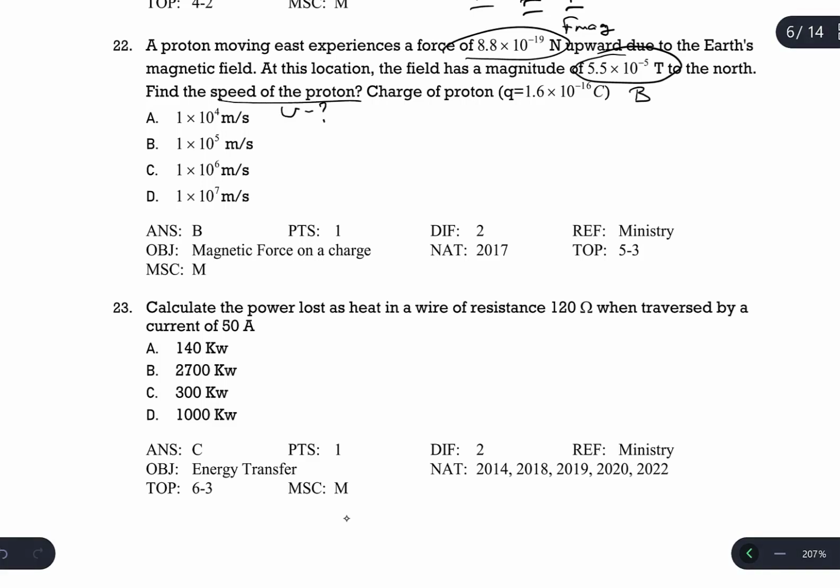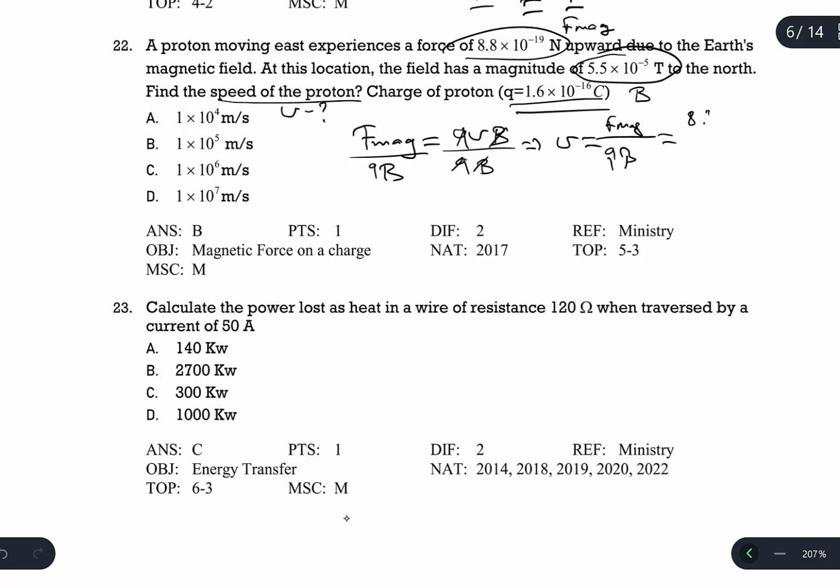Since the charge is also given, we are going to use the equation for calculating magnetic force, F magnetic, which is equal to QVB. V is the question. So to calculate V, I have to divide by Q and B to simplify them. So V is going to be F magnetic divided by Q and B. F magnetic is 8.8 times 10 to the power of negative 19. The charge of the proton is given in the question, 1.6 times 10 to the power of negative 19.